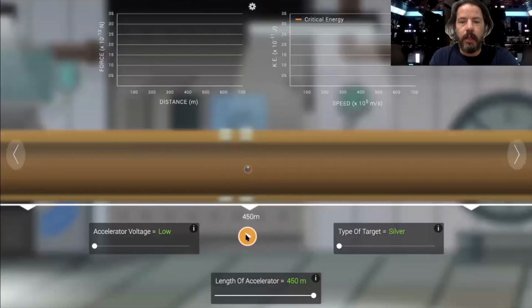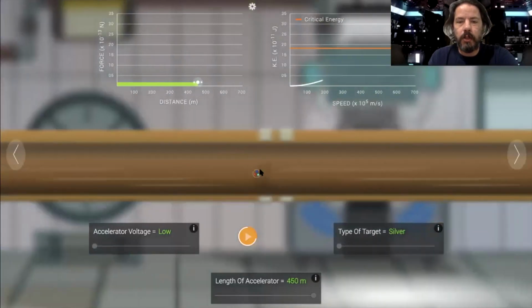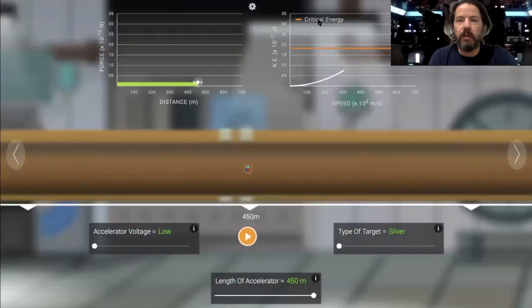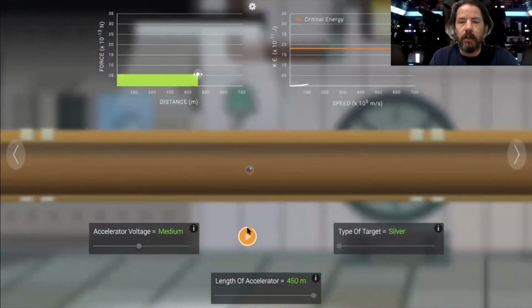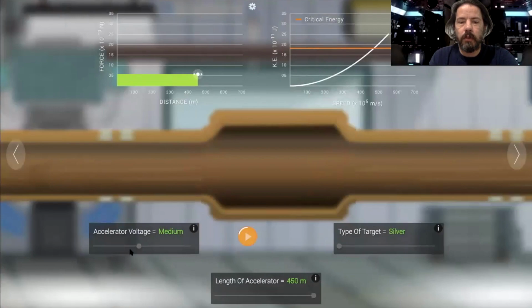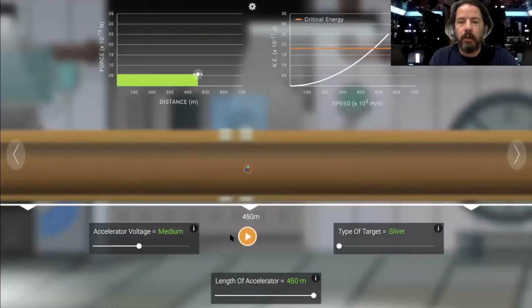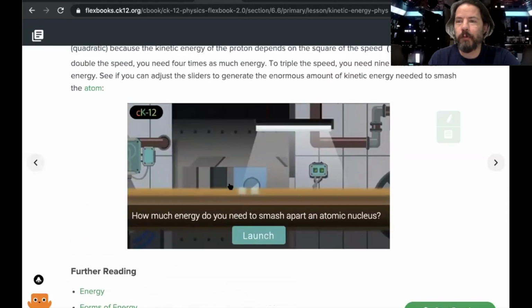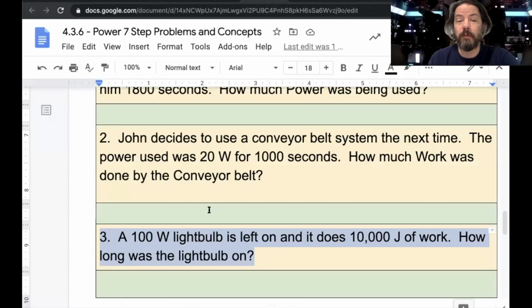And then when you get to the end, you're going to get to play with shooting this little atom thing here and trying to smash an atom. And look at the graphs. Notice the energy graph here, okay? And see if you can get this set to where you can smash the atom, okay? And then you can try different ways of doing that. It's a lot of fun, partly because that is modern physics. That is what we're doing with kinetic energy. We use it to treat cancer. We use it for all kinds of things besides just physics research.